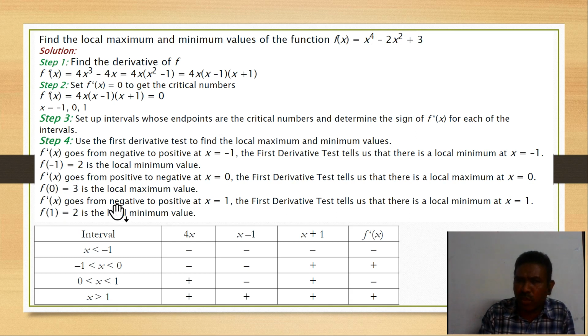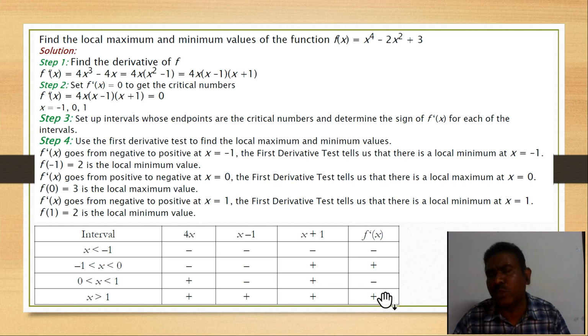Next, f dash x goes from negative to positive at x equal to 1. The first derivative test tells us that at x equal to 1, f of 1 is the local minimum. Again at x less than 1, x greater than 1, we are moving from negative to positive. So that is why it should have the minimum value. This is the explanation.